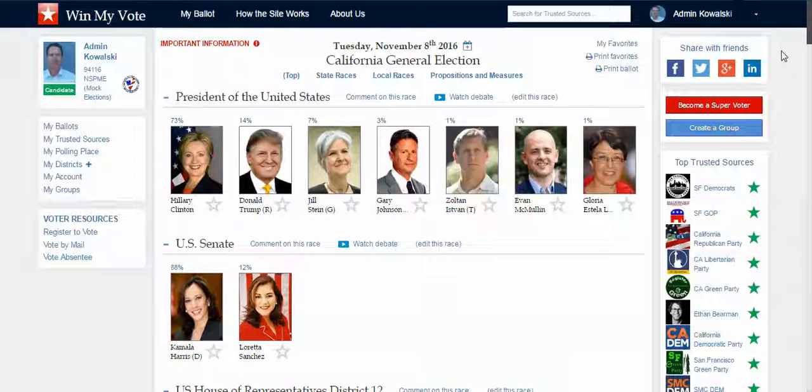So trusted sources are groups, organizations, and individuals that a voter has selected as a trusted source in order to see their endorsements and position statements on candidates, propositions, and measures.